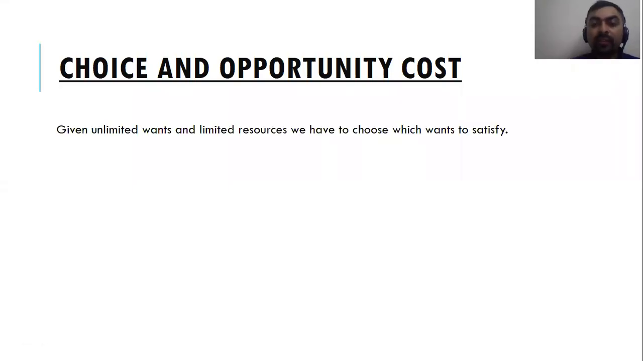Today we will be discussing a very important concept, and that important concept is that of opportunity cost, choice, and based on this, the concept of production possibility frontier. Now, choice and opportunity cost are everywhere in our lives. Even if we don't know economics, we are doing this all the time in our lives.